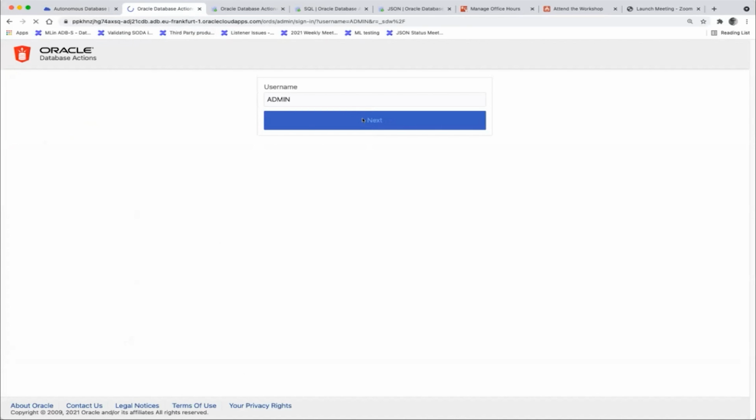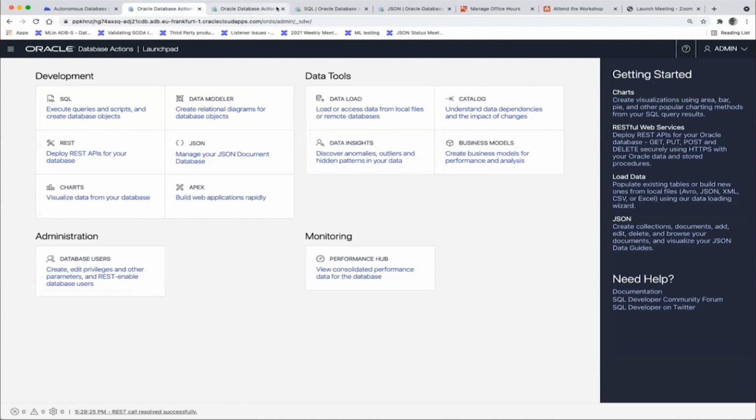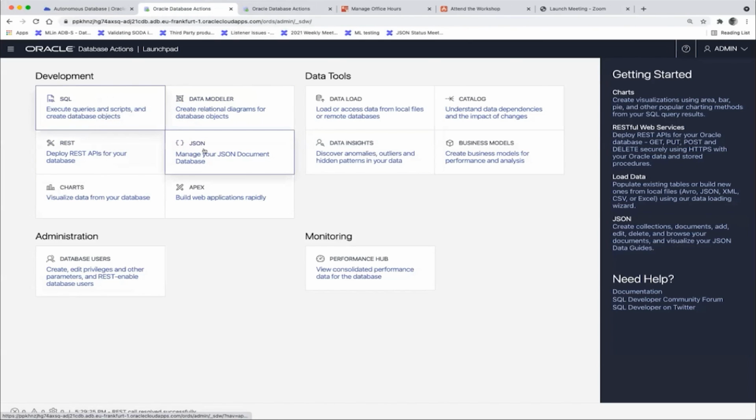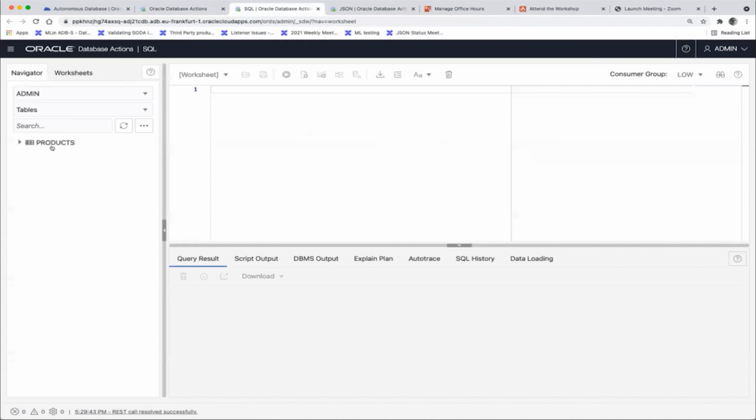Let's log in. And I'm now closing these windows here. Otherwise I get confused with what's 19C, what's 21C. And let's do the same here, JSON workshop. And I believe I also have the products collection here. So let's go back to SQL developers, search the tables, and it says products.